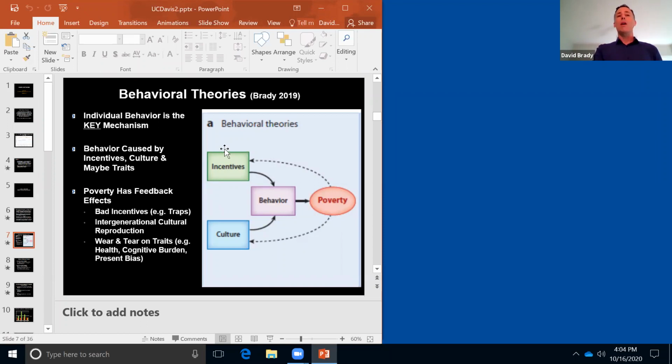So whatever causes incentives, culture, you could draw a box for the human body over here. The theory is that it would wear and tear on you and lead to poverty-increasing behavior. And if I don't find it convincing that behavior is the big driver of poverty, well, then that matters. Of course, I'm not unsympathetic to it, but I don't think that's the best explanation.